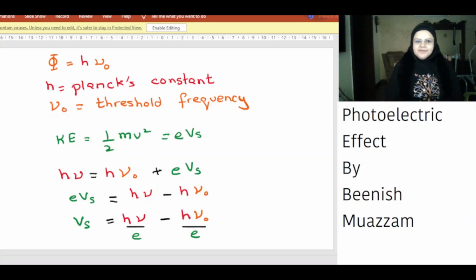Therefore, the photoelectric equation is h nu, which is the energy of the photon, equal to h nu naught, that is the work function, plus the kinetic energy of the photoelectron, that is eVs. If we rearrange the equation, we get the stopping potential is equal to h nu divided by e minus h nu naught divided by e.